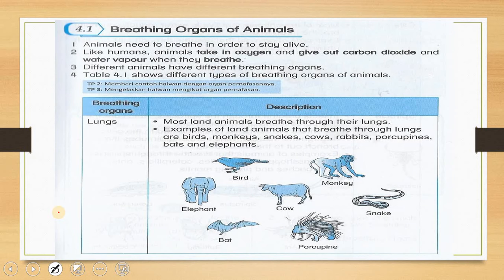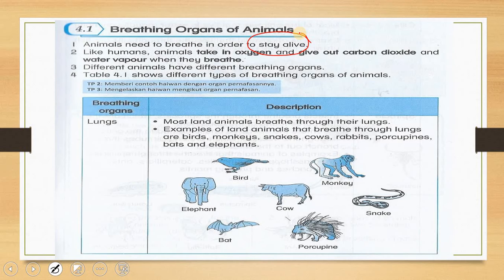First, animals need to breathe because they need oxygen in particular, and they also give out carbon dioxide and water vapor. Why animals need to breathe is because they need to survive. They need to stay alive.